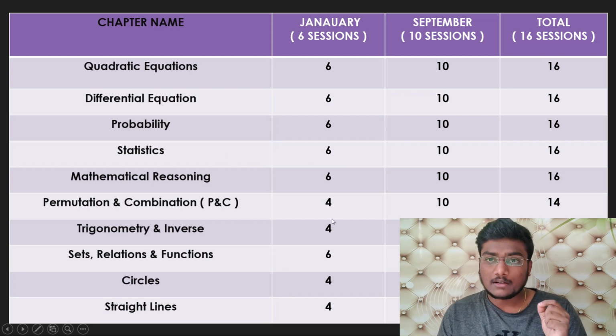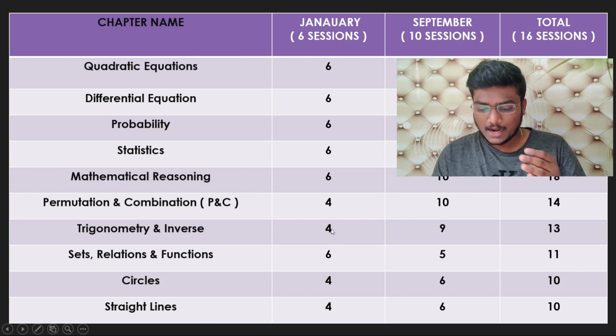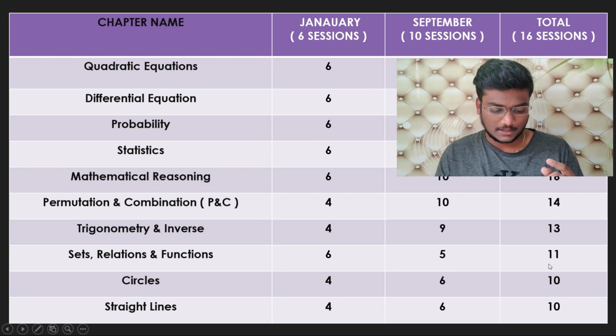Permutation and combination: 4, 10, 14. Trigonometry and inverse trigonometric functions: they gave 4 questions in January and 9 questions in September, total 13 questions. Sets, relations, and functions: 6 questions in January and 5 questions in September, so total 11 questions.